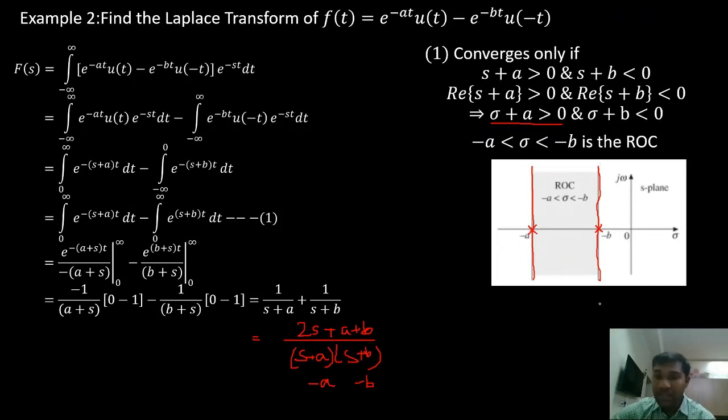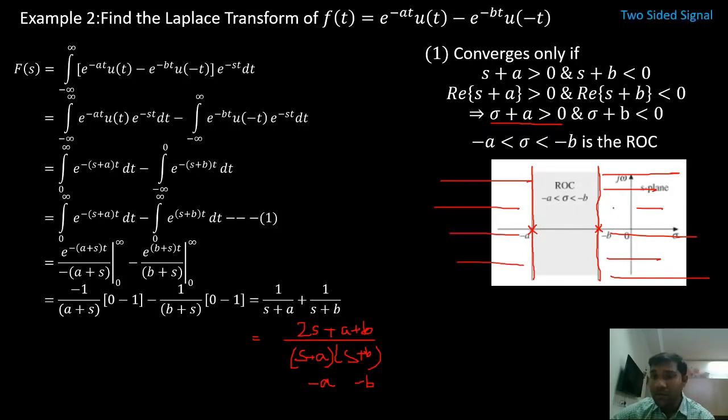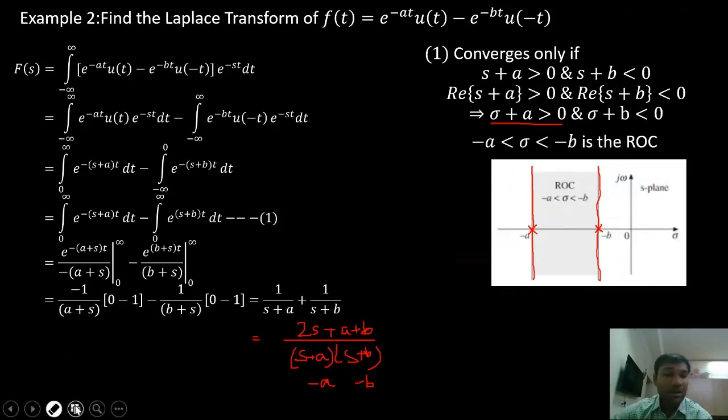So there are multiple poles here. My ROC can be either right of the rightmost pole, or it can be on the left of the leftmost pole, right? When will I have my ROC as right of the rightmost pole? Only when it is a right-sided signal. When the signal is left-sided, I'll have left of the leftmost pole.